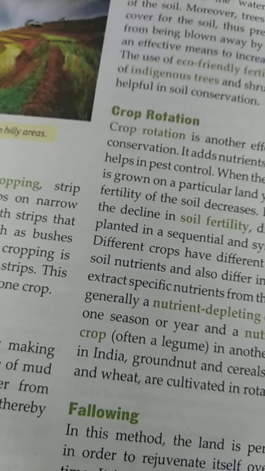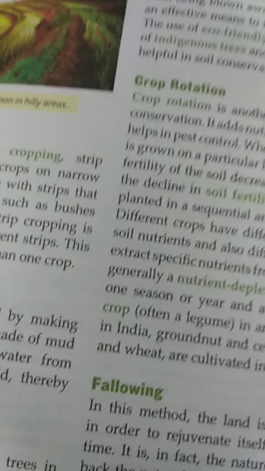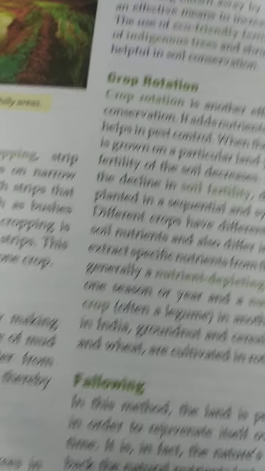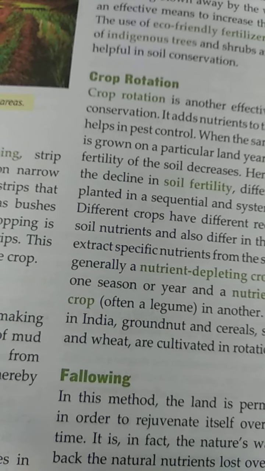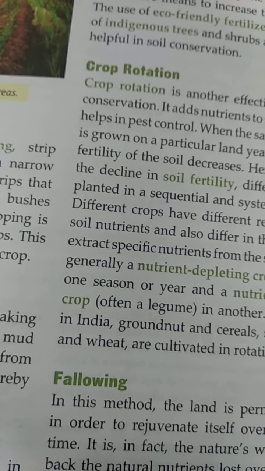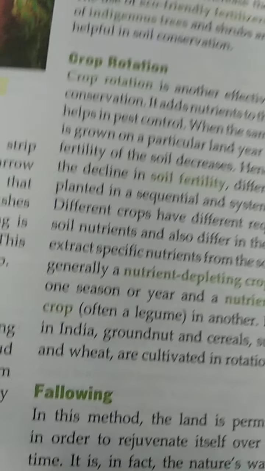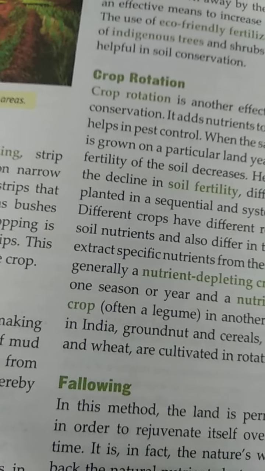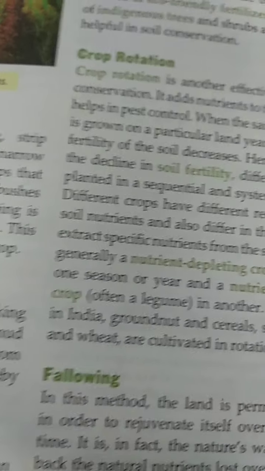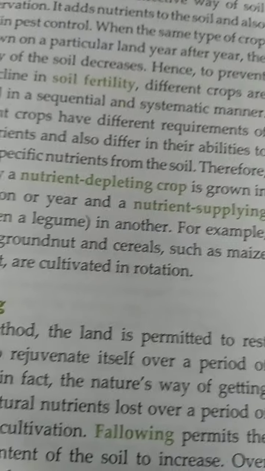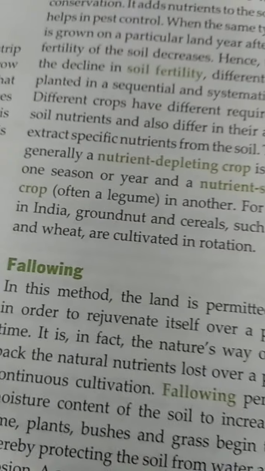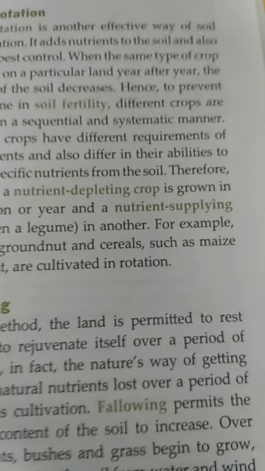Different crops have different requirements of soil nutrients, and so differ in their abilities to extract specific nutrients from the soil. Therefore, generally a nutrient depleting crop is grown one season, and the next year a nutrient supplying crop is grown. For example, in India, groundnut and cereals such as maize and wheat are cultivated in rotation. Land where maize is grown, next year it is used to cultivate wheat. Then the mineral of the soil is rejuvenated.